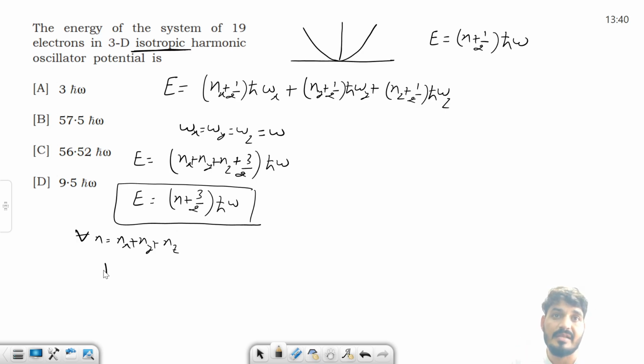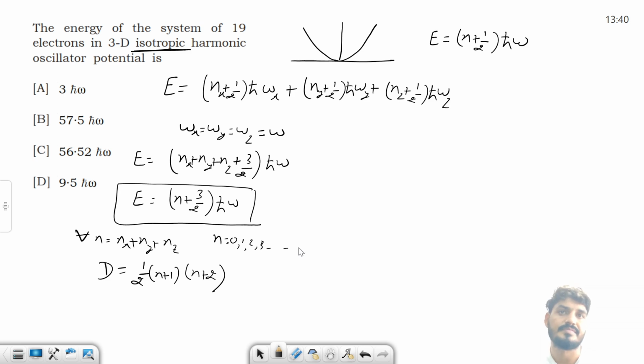Very simple. The degeneracy is nothing but 1/2 (n+1)(n+2). Now you can easily find out the degeneracy. Fine, right? n will start from 0, 1, 2, 3 and so on.